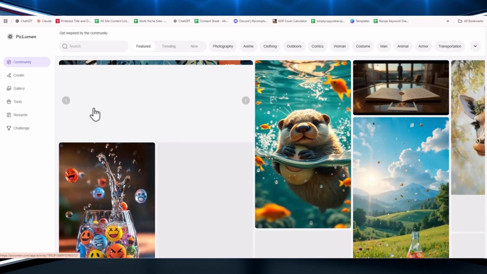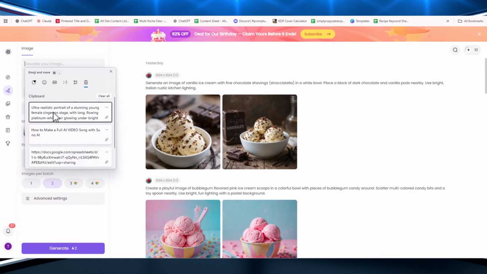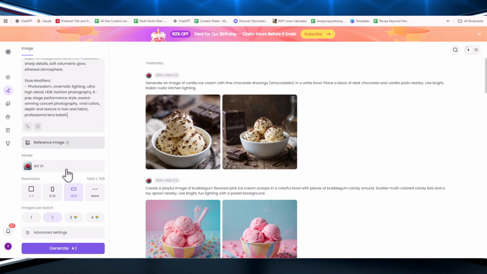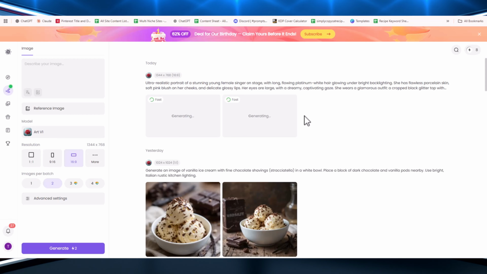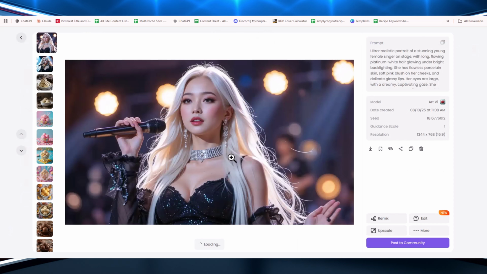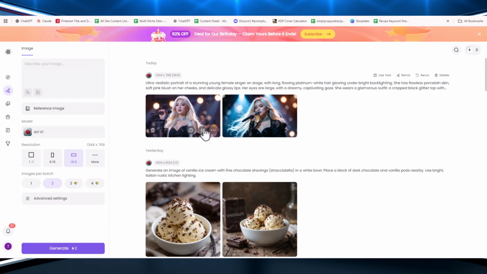Now click on Generate for free. Then click on the Create option. Now paste this prompt, check the description box. You can also try your own prompts and customize them for better results. Select the aspect ratio you need. I'm choosing 16:9. Click on Generate. This process might take a bit more time than usual, so please be patient and wait a few moments while it finishes generating. The images are ready and they look incredibly stunning, almost like real. Now download the images.